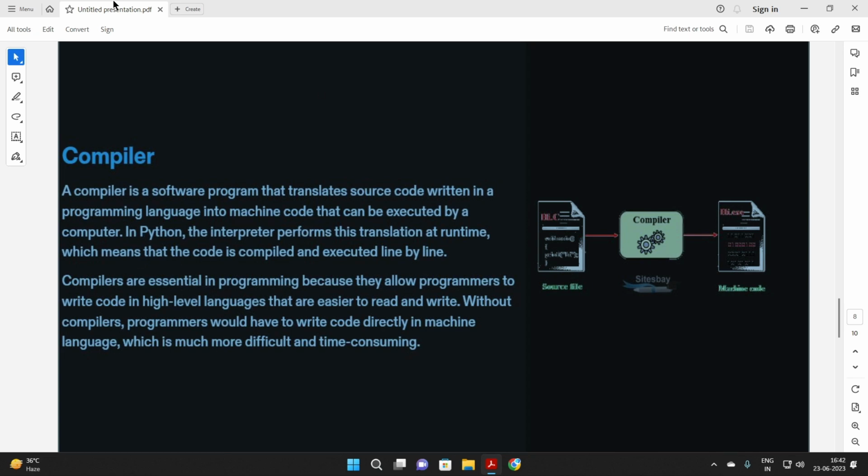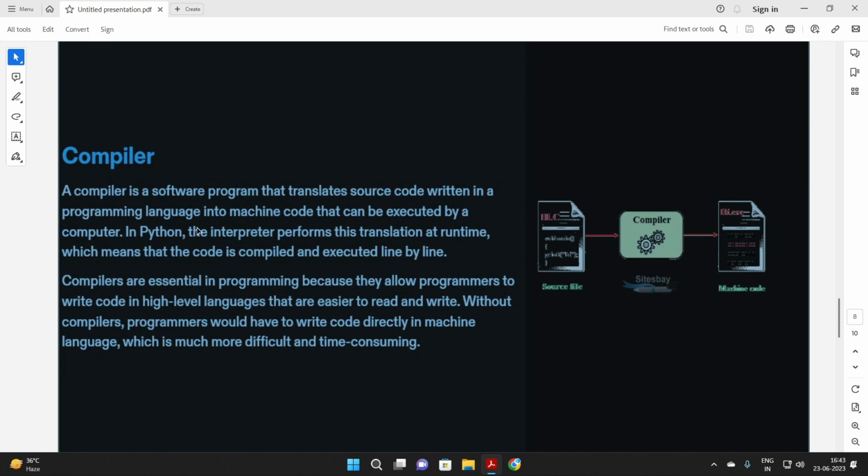Writing code in machine language is very difficult. The thing which can be done in Python in just one line, you would need to type more than 20 to 30 lines to give the same command.